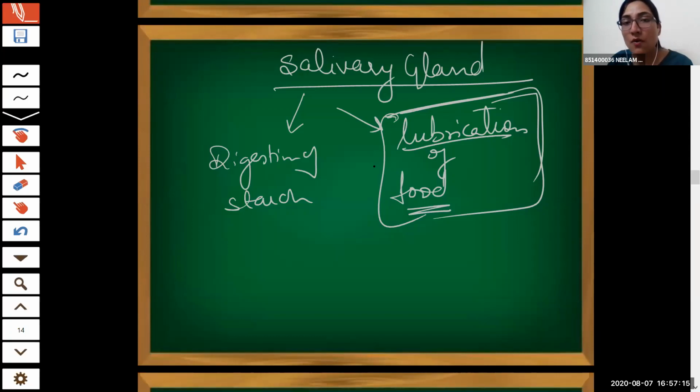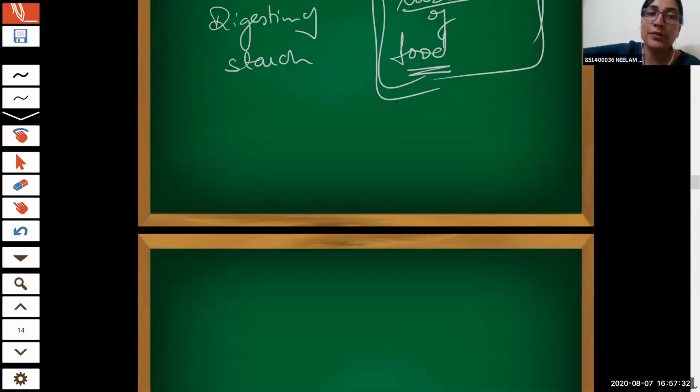So why is saliva very important? Because it helps to make the food wet. It helps to lubricate the food so that it can be easily chewed and swallowed.